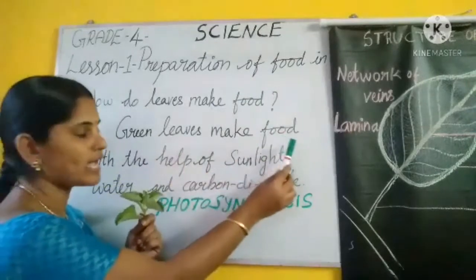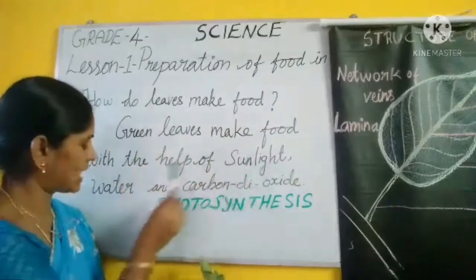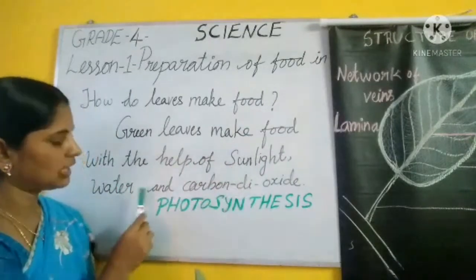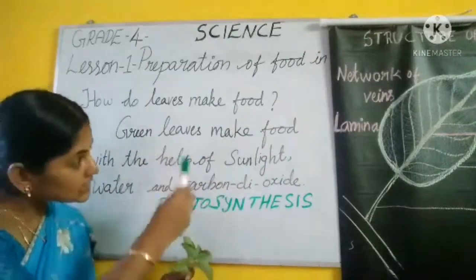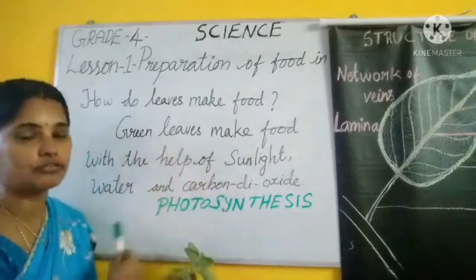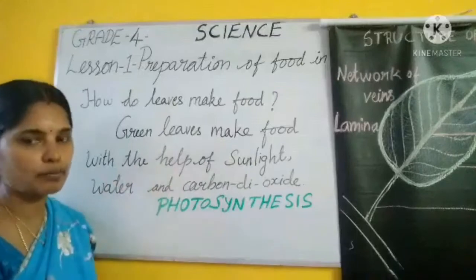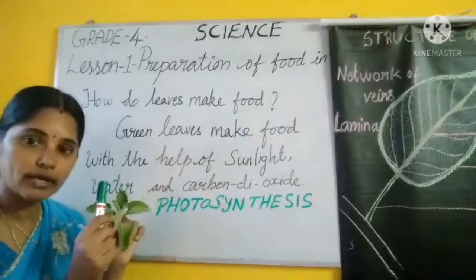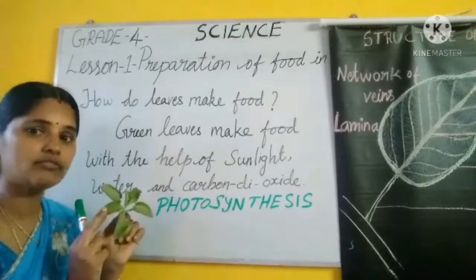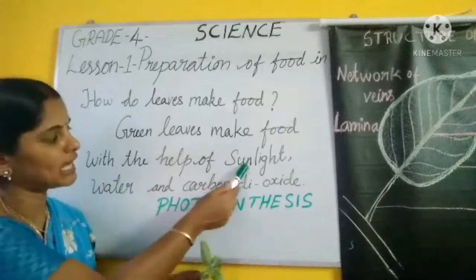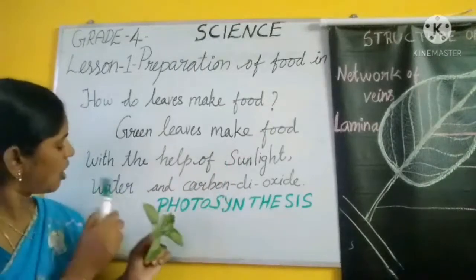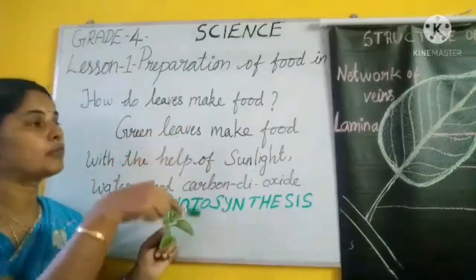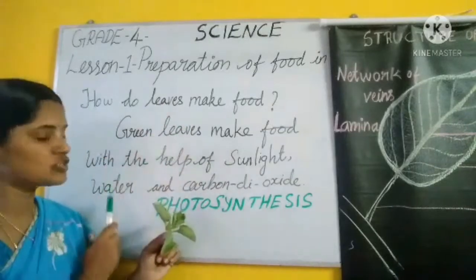So green leaves make food with the help of sunlight, water and carbon dioxide. This process of making food by the plant, where do they make food? In the leaf. Okay, what is present in the leaf to absorb sunlight? Chlorophyll is present in the leaf. How is water coming to the leaf? Root absorbs the water and it passes through the stem, through the veins, it reaches the leaf.